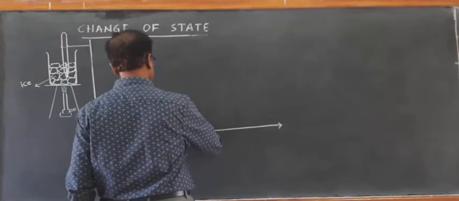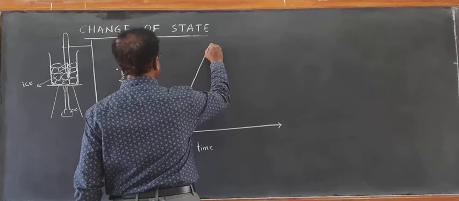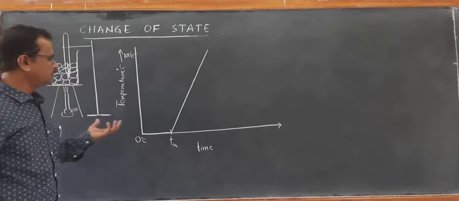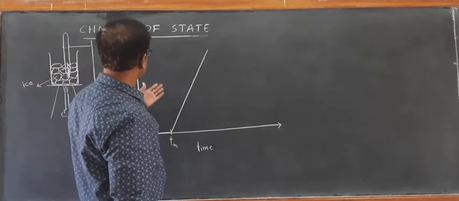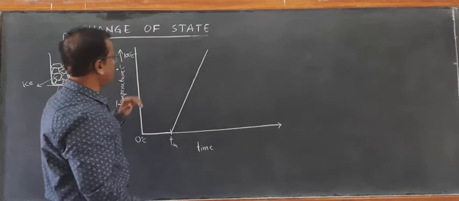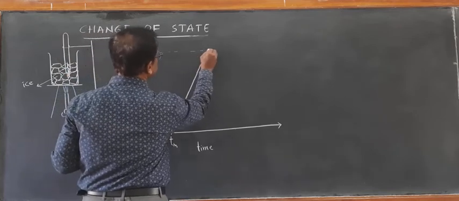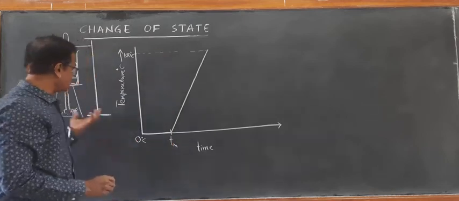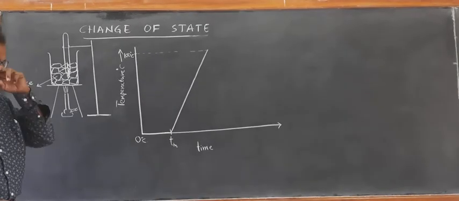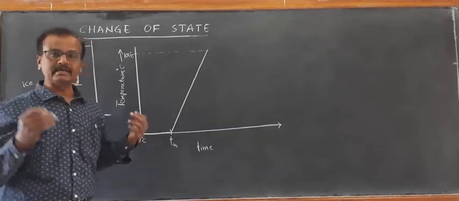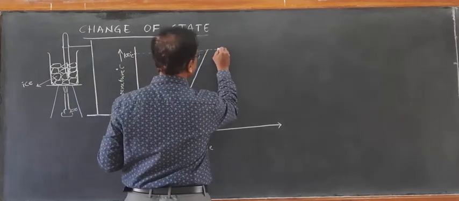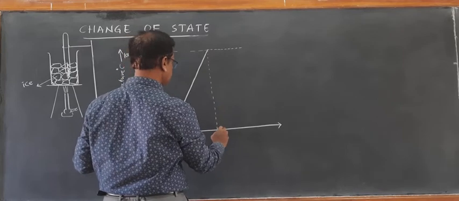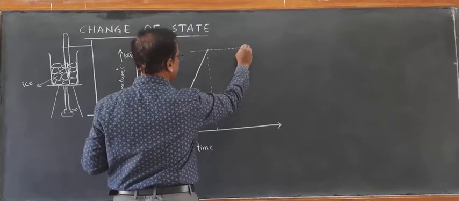The temperature rises linearly as time increases, at the same rate, when we are supplying heat using the burner. The boiling takes place at 100 degrees Celsius. Once the water starts boiling, again the temperature doesn't rise until a certain time.